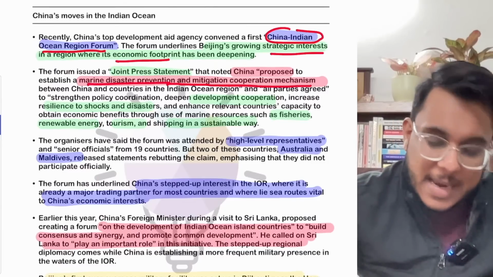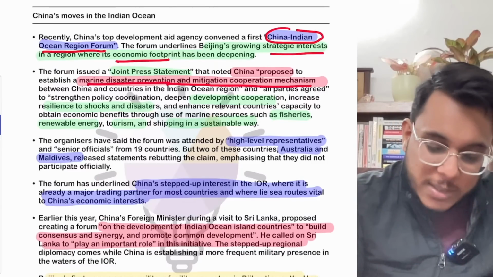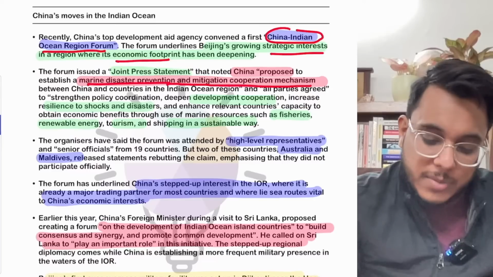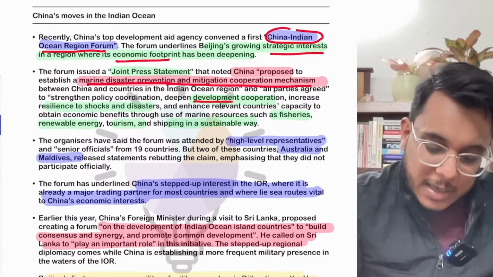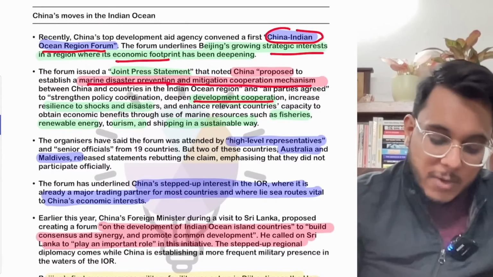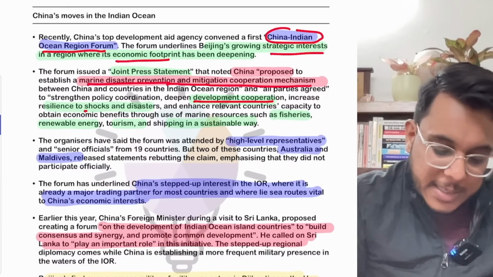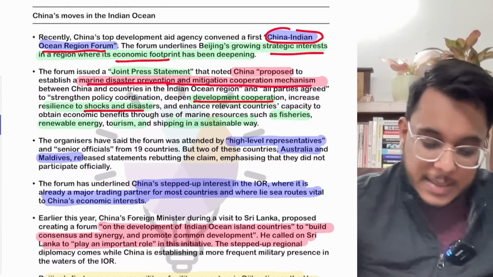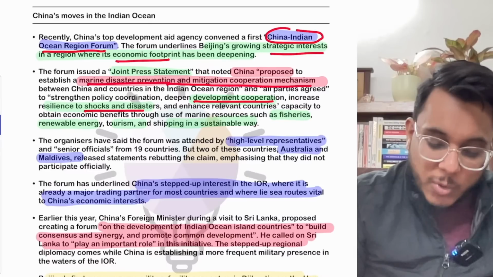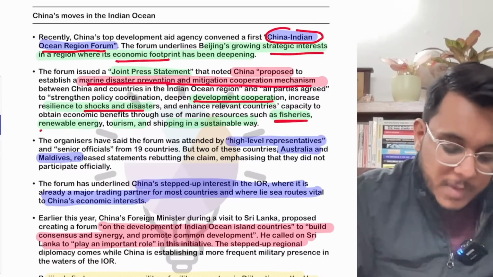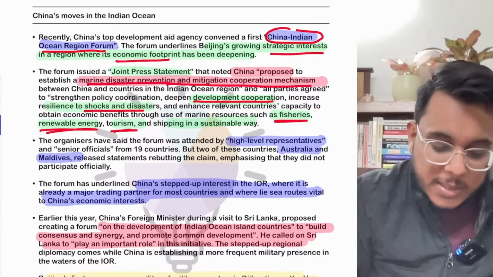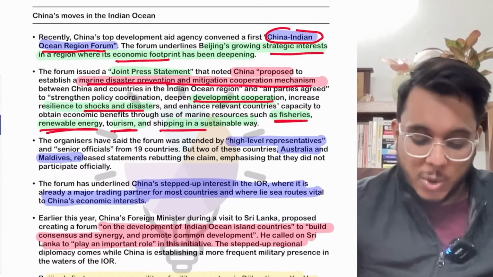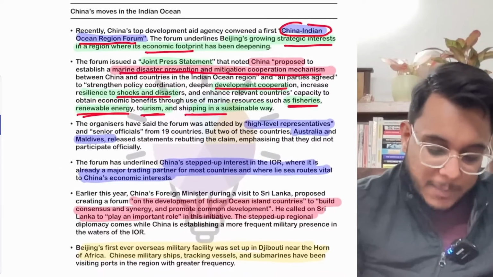China is saying that through this forum, it will try to enhance developmental cooperation and increase resilience in times of shocks and disasters. China will also try to enhance cooperation on fisheries, renewable energies, tourism, shipping, and so on.